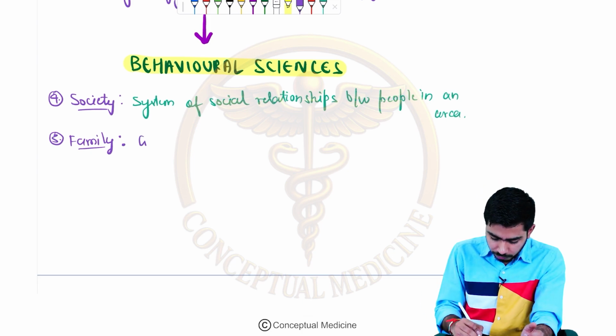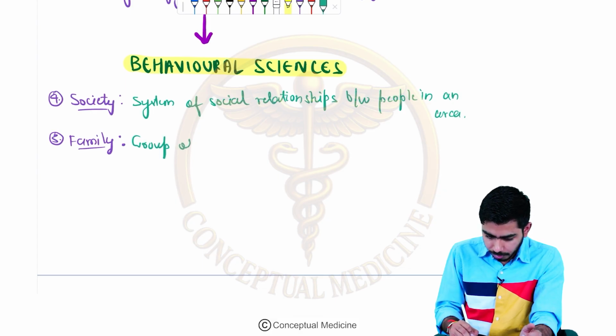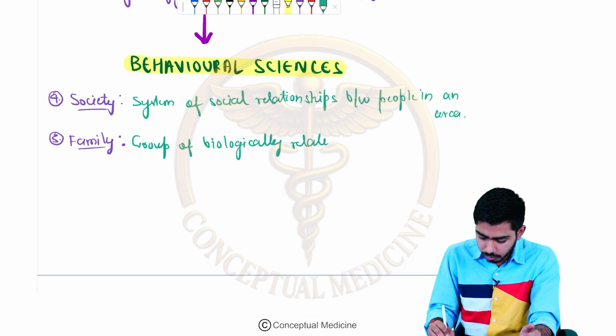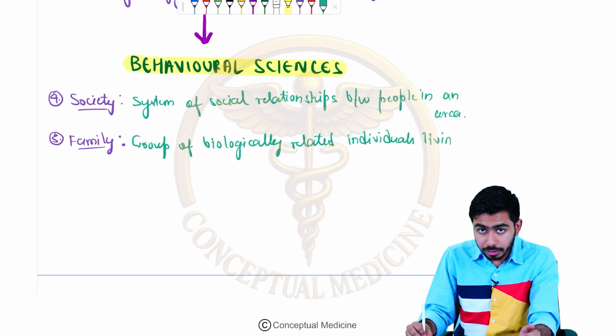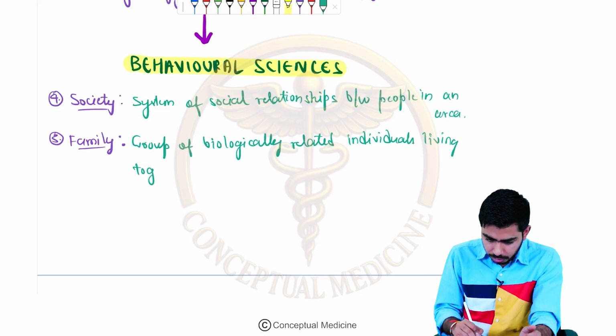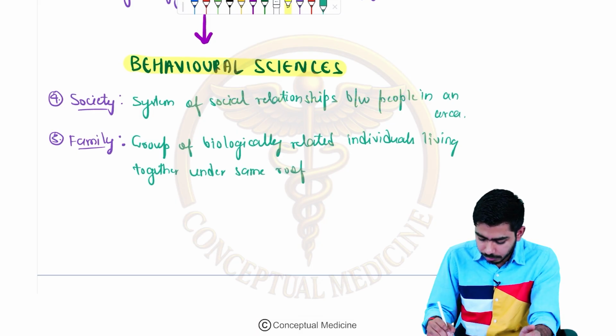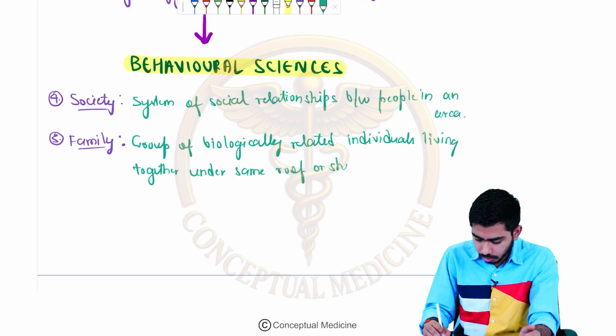So the group of biologically related individuals, living together under the same roof, or sharing a common kitchen.